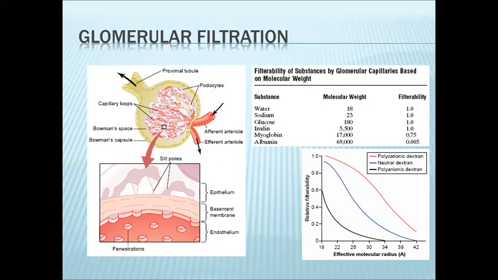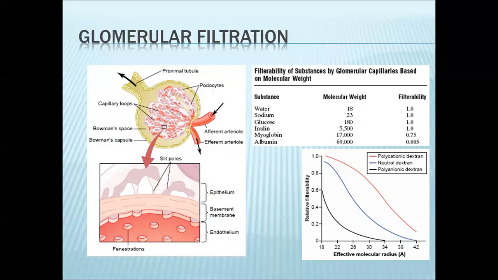You will note that large proteins present in the blood, your plasma proteins, are generally not filtered. One of the determining factors is their size. This is due to the fenestrations and the slit pores present in the filtration barrier. Of course, if you are not able to fit through the pores, then you will not be filtered.